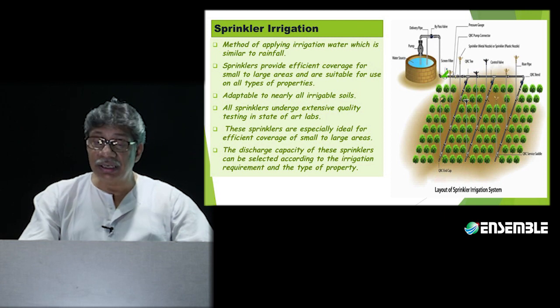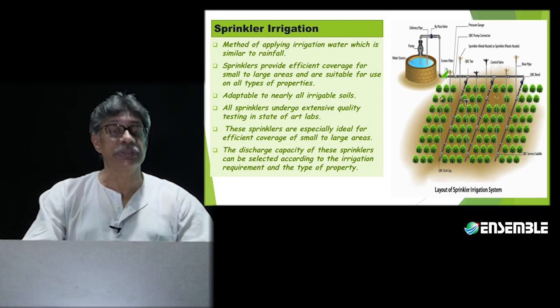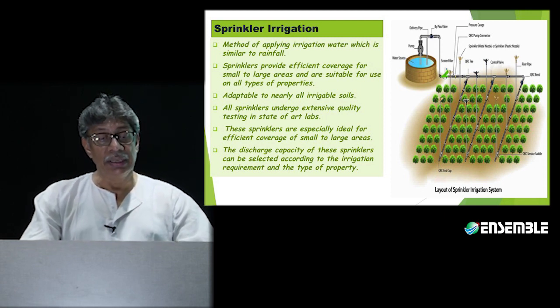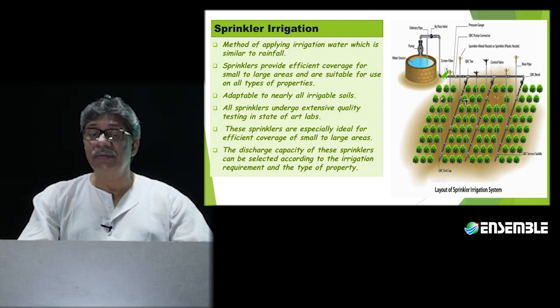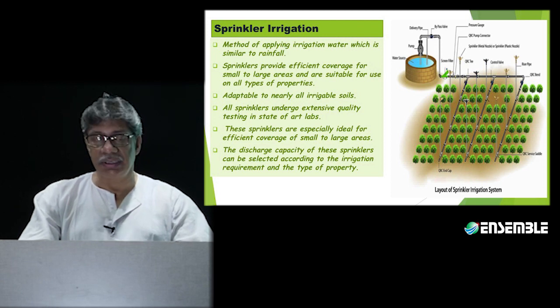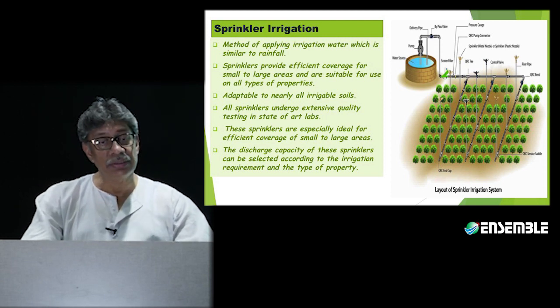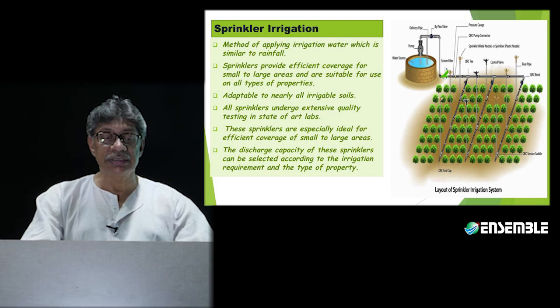It is suitable for all areas, and particularly on slopes it can also be provided, which is very, very difficult for any other means of irrigation. That is a form of irrigation: drip irrigation, sprinkler irrigation.